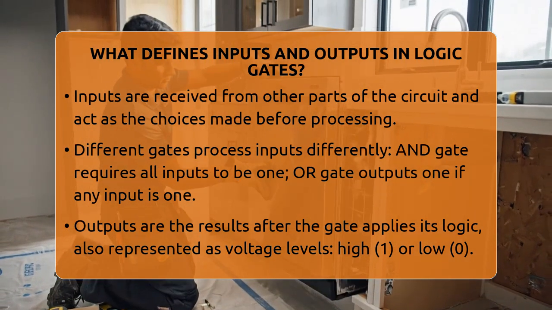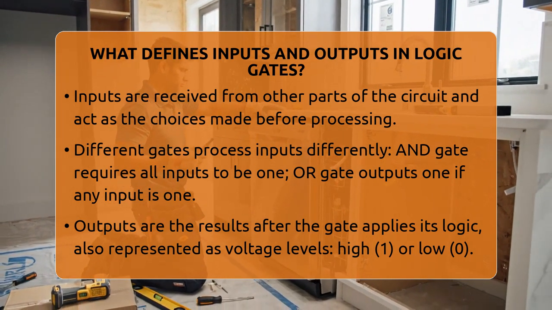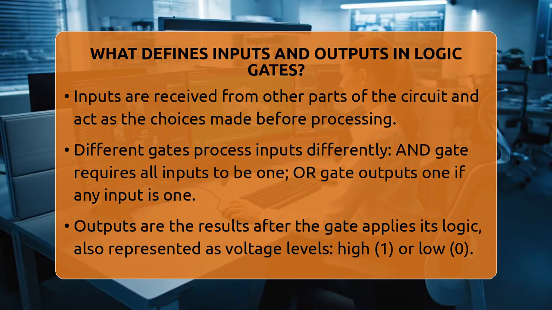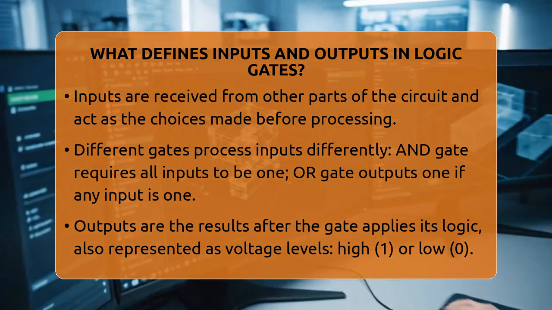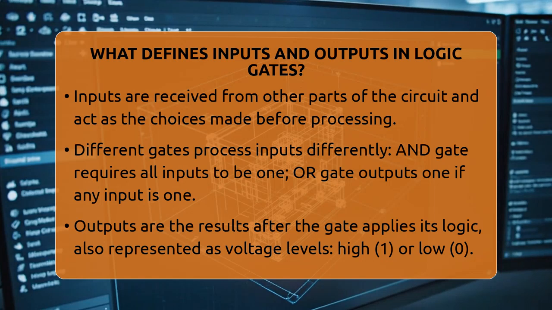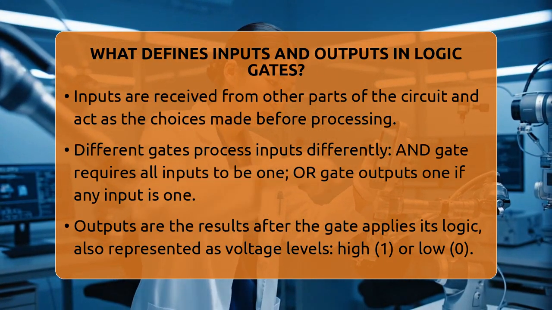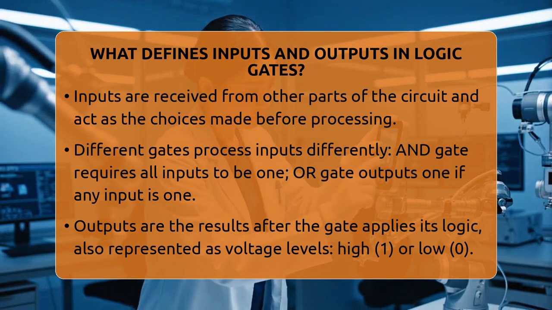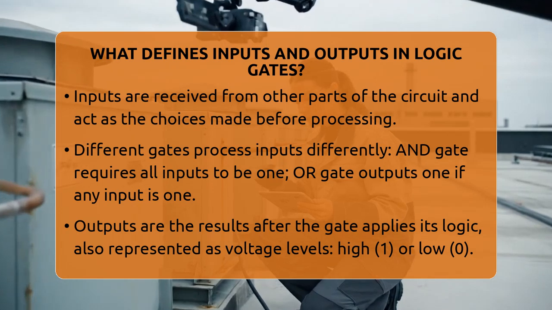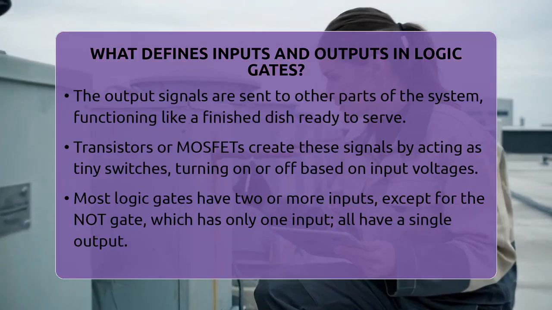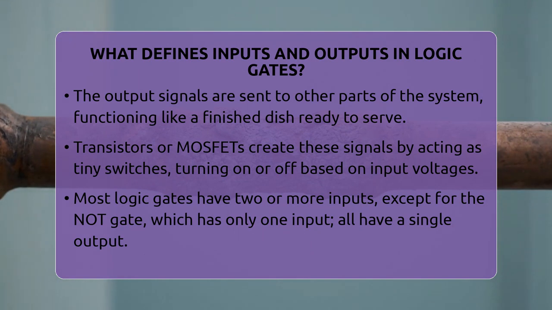The output is the result after the logic gate applies its rule to the inputs. It is also a binary signal, represented as a voltage level. If the output is high, it indicates a 1, and if low, it indicates a 0. The output is what the circuit sends out to other parts of the system, like a finished dish ready to be served.